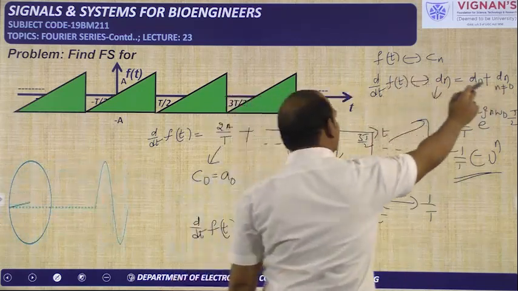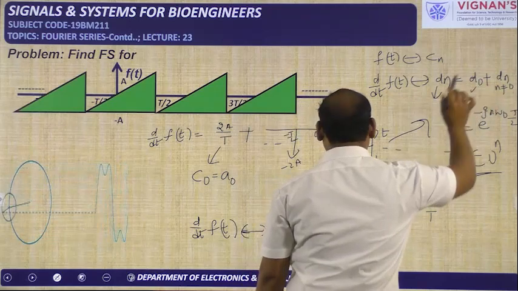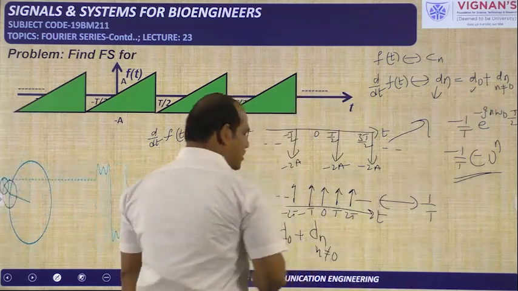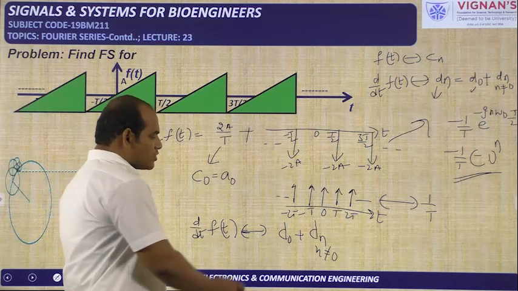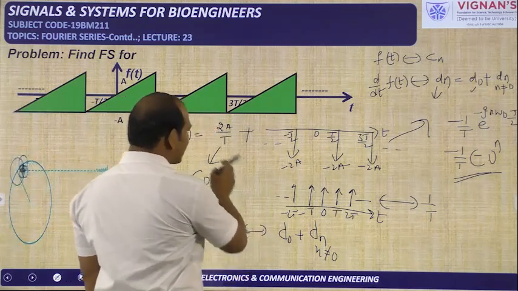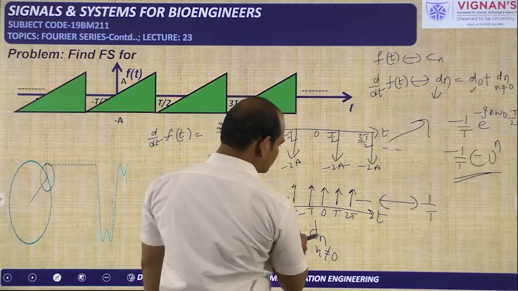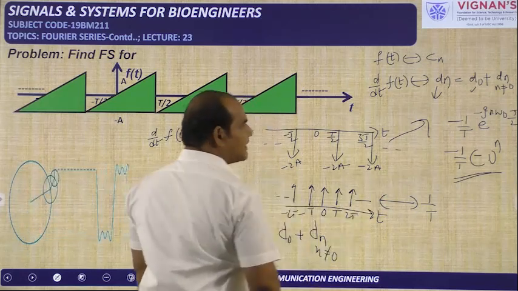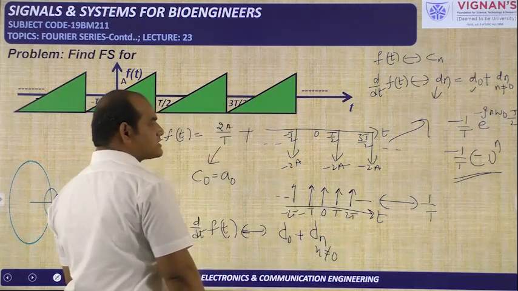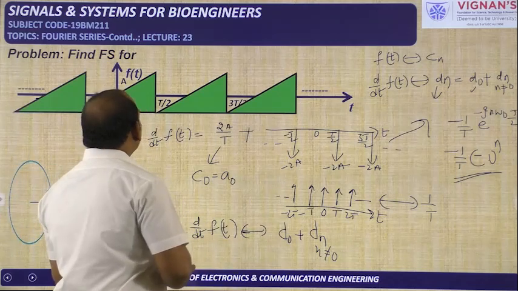Because when n is equal to 0 the coefficient is already represented here. So this D naught is nothing but 2A by T, and Dn is nothing but the coefficient value given by this one, minus 1 by T into minus 1 whole power n.